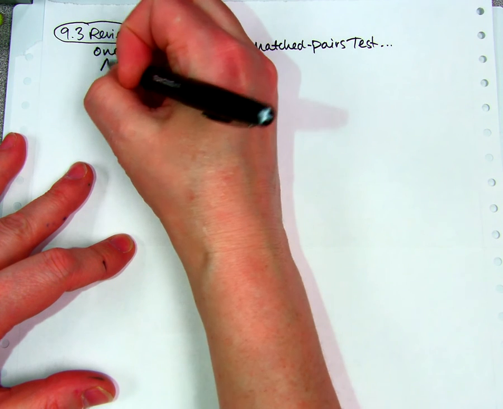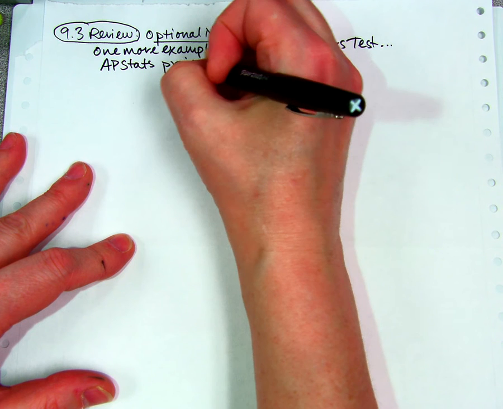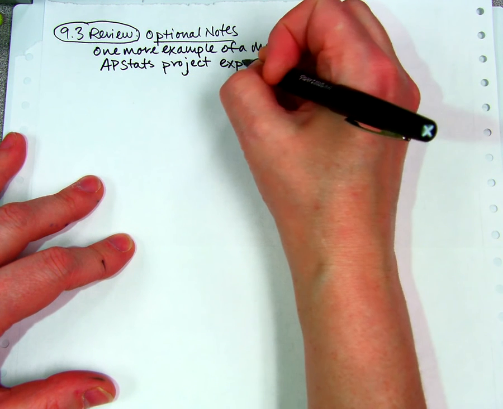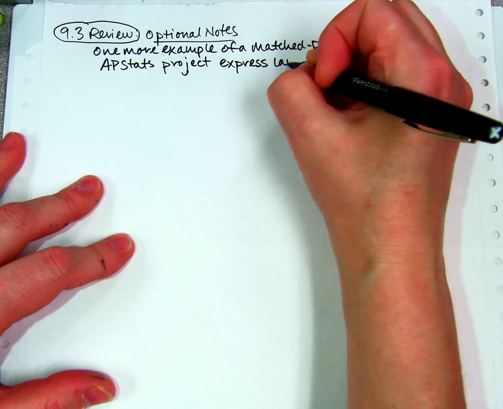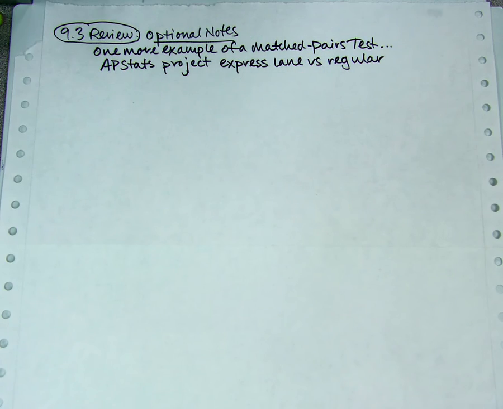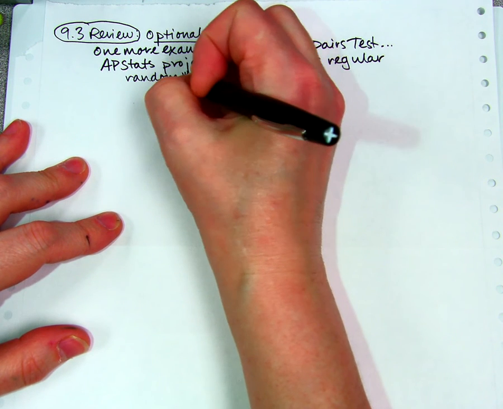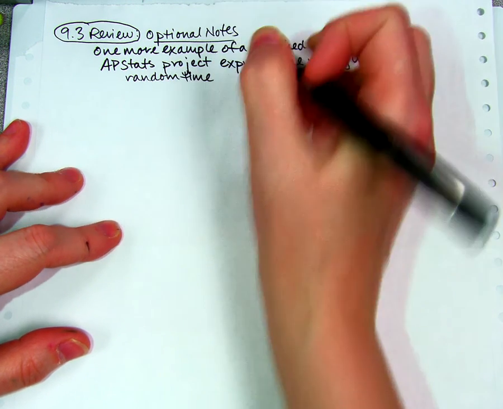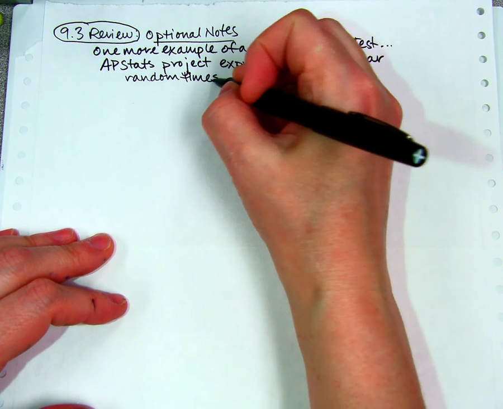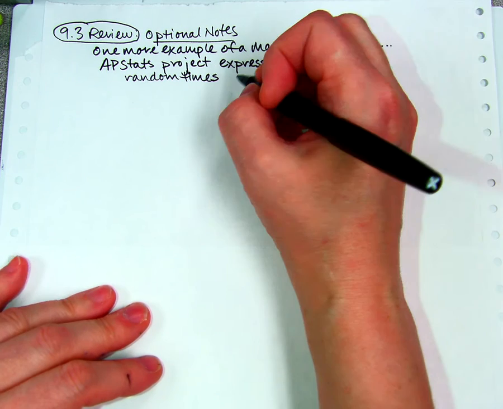It was based on an AP Stats pair of students doing a project. They went to the store and tried to determine whether the express lane at the grocery store was faster than the regular lane. They randomly selected some times. They flipped a coin to see which of the two people would go to the express lane versus the regular lane, and timed how long it took to get through the line.